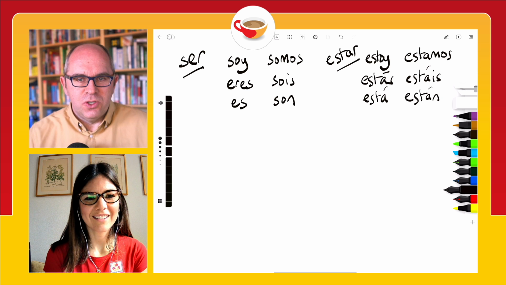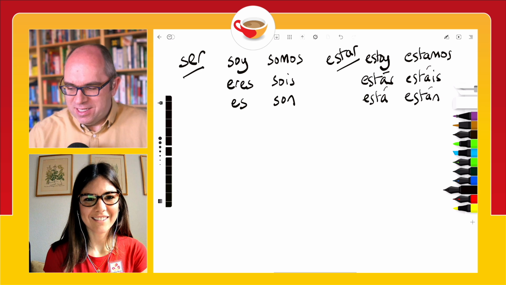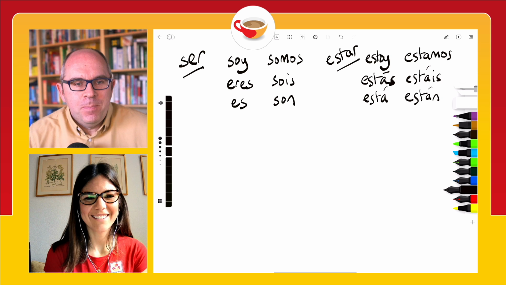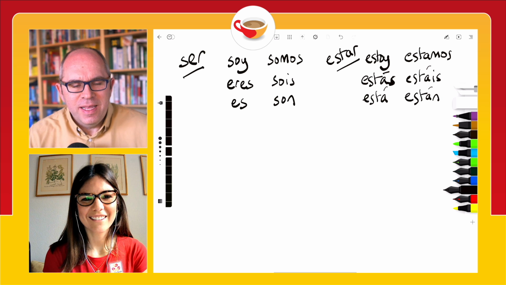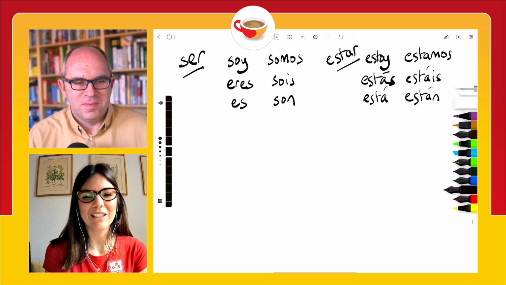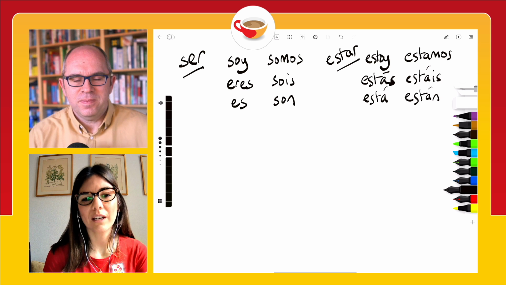Soy, eres, es, somos, sois, son. Estar: estoy, estás, está, estamos, estáis, están. I'll just make sure that looks like an S there. There we go, estás. But when do we use them? Let's begin with estar, because I think that's the easier one to work with. So, we would use estar when we're talking about location.